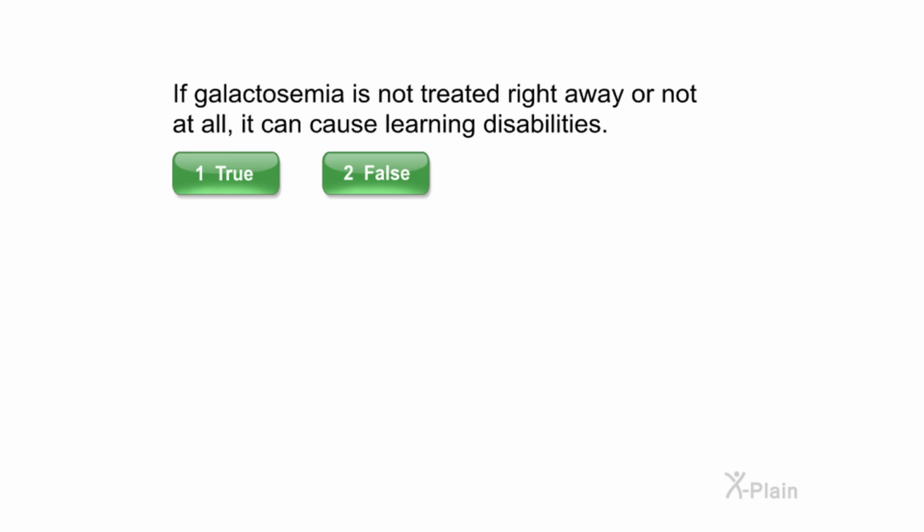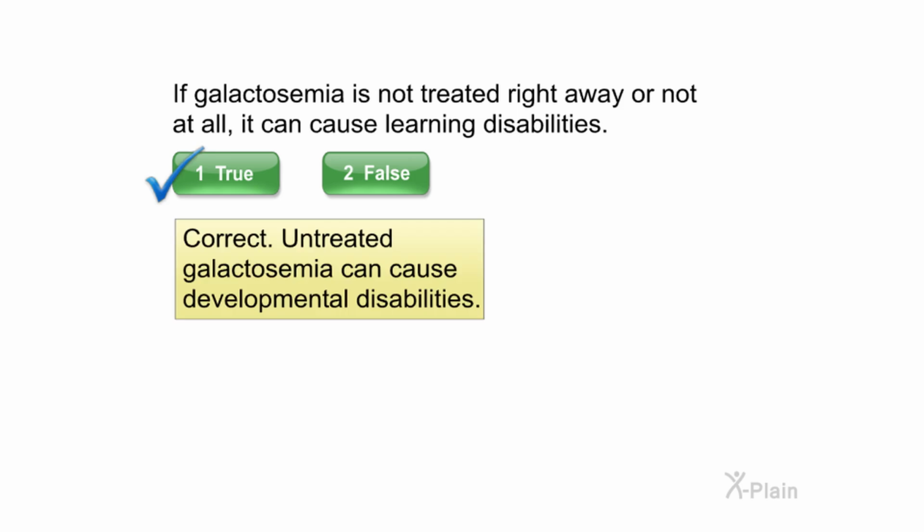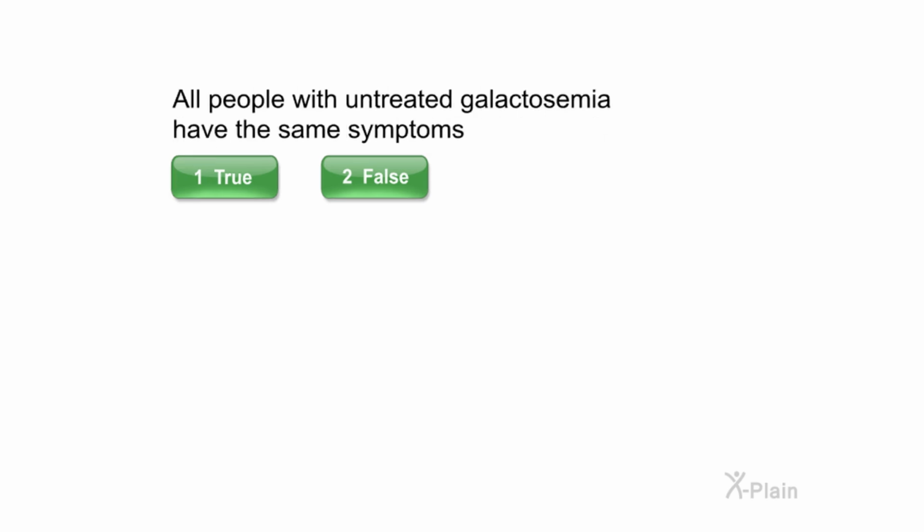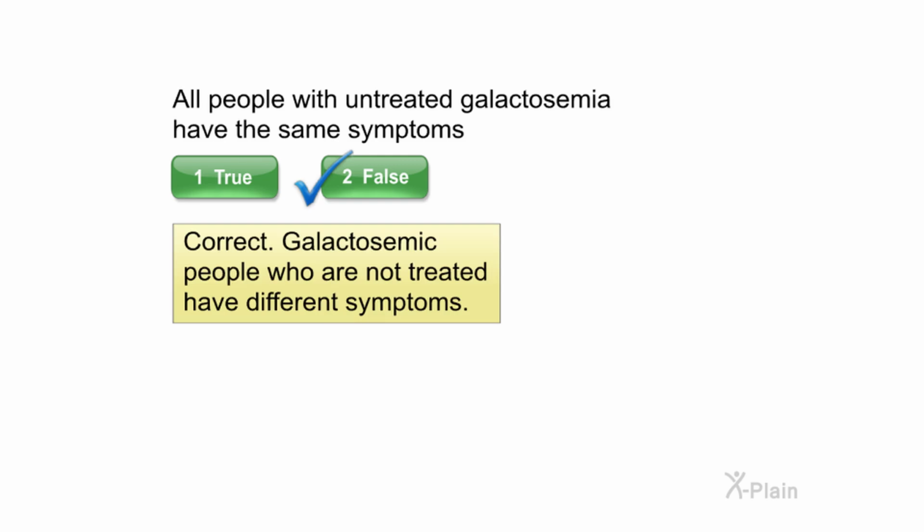If galactosemia is not treated right away or not at all, it can cause learning disabilities. Select true or false. Correct. Untreated galactosemia can cause developmental disabilities. All people with untreated galactosemia have the same symptoms. Select true or false. Correct. Galactosemic people who are not treated have different symptoms.